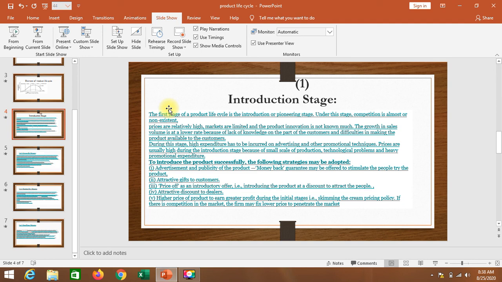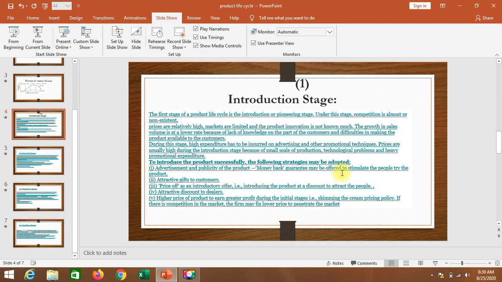At this stage there is no marketing strategy, so product development is a time consuming stage, where the product is innovated and introduced into the market. Here I mention some points, that is advertisement and publicity of the product. A money back guarantee may be offered to stimulate people to try the product.